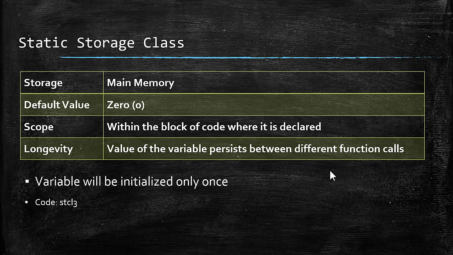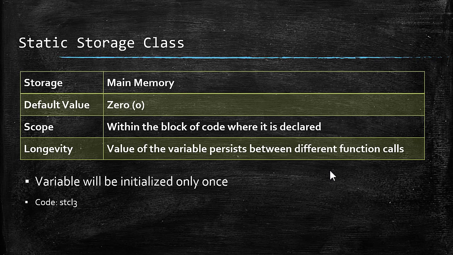One other thing you have to remember: the static variable will be initialized only once. Rest of the time we are going to get the updated value for different calls to the function where the static variable has been declared. So let us take that with an example.